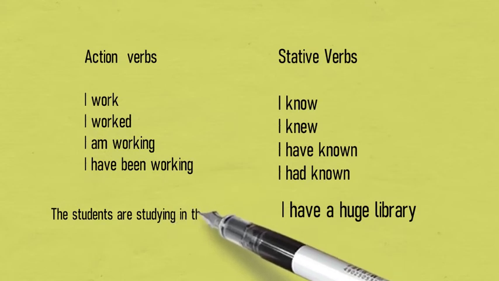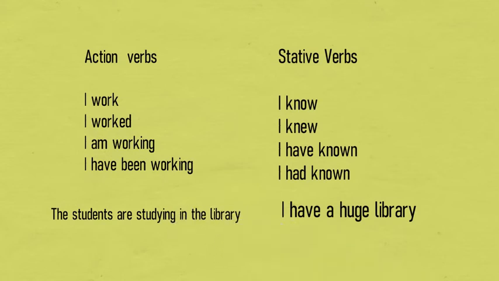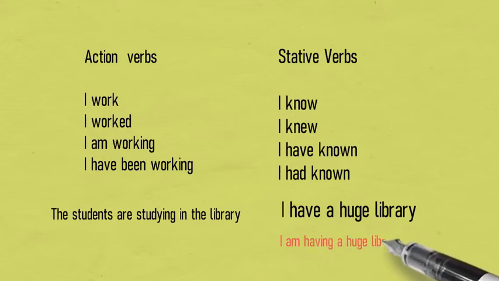The next example: the students are studying in the library. You can see in this sentence that study is a physical action, and we are using the continuous form, ing. This is an example of an action verb. And students, you have to remember that you cannot say I'm having a huge library. That is wrong, because students commonly make these mistakes. So make sure you don't make these mistakes.